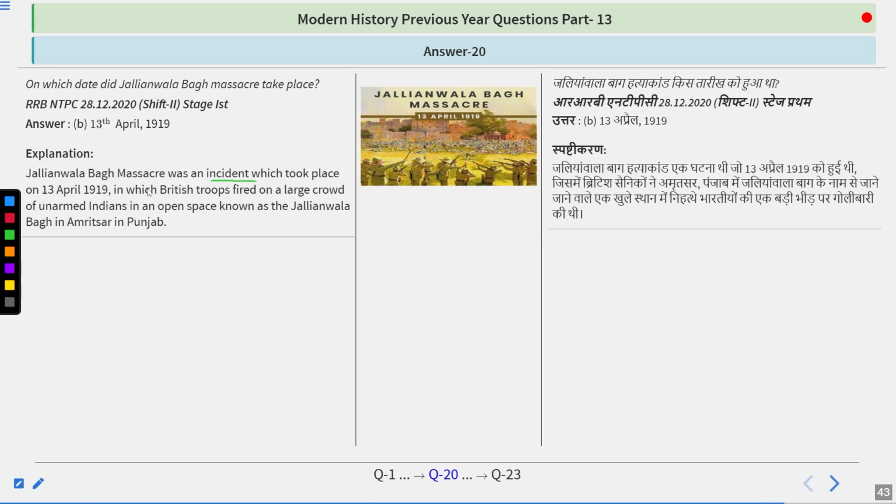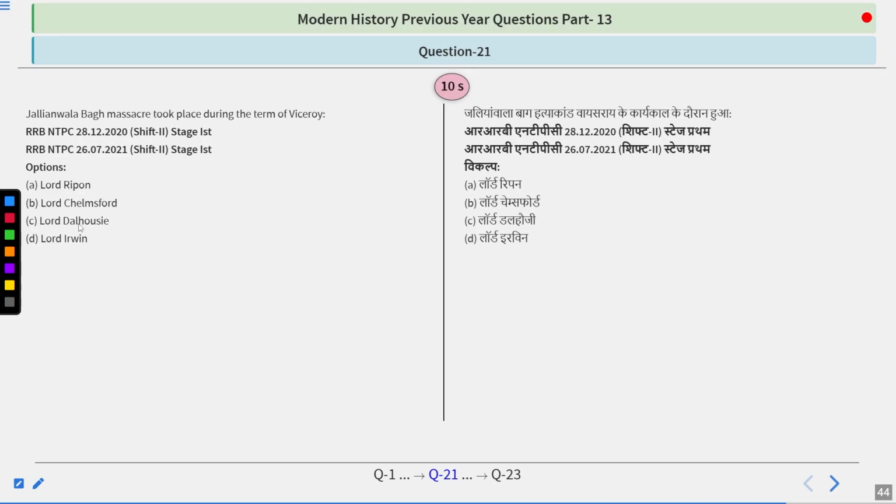The Jallianwala Bagh massacre was an incident which took place on 13th April 1919, in which British troops fired on a large crowd of unarmed Indians in an open space known as Jallianwala Bagh in Amritsar, Punjab. The Jallianwala Bagh massacre took place during the term of which Viceroy: Lord Ripon, Lord Chelmsford, Lord Dalhousie, or Lord Irwin? Try to think about it, guys. Very simple question this is.